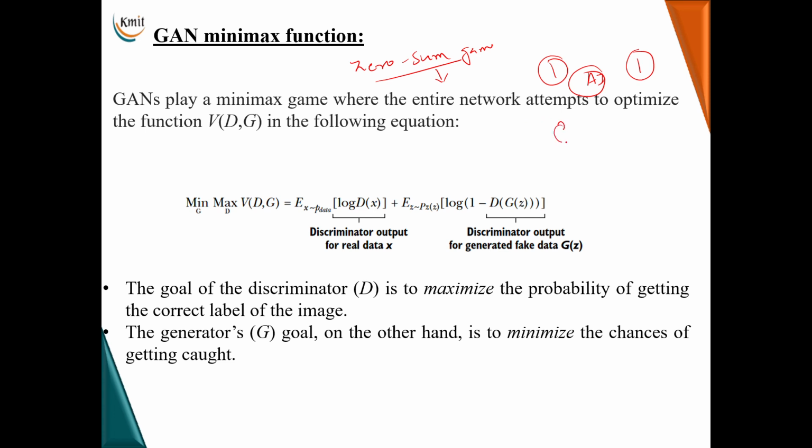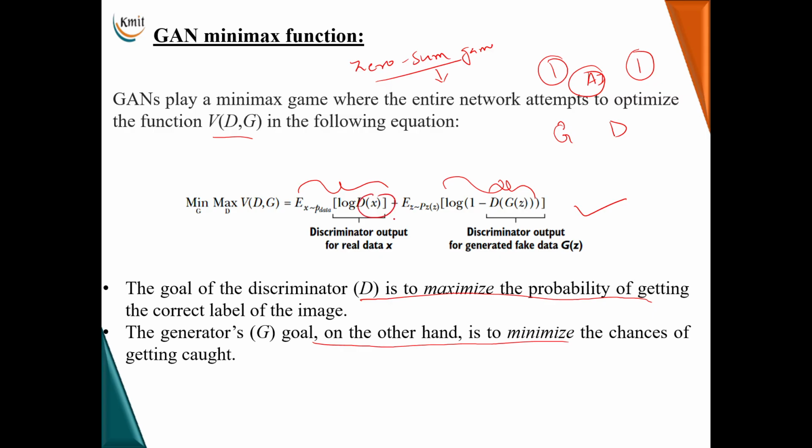Why do we call it a two-player game? Because you have a generator and a discriminator which are trying to oppose one another. So this is the equation where the GAN will be trying to optimize the overall loss function called V of D comma G. The first part represents the discriminator output for real data, and this represents the discriminator output for the generated fake data. The goal of the discriminator is to maximize the probability of getting the correct label, and the goal of the generator, on the other hand, is to minimize the chances of getting caught.